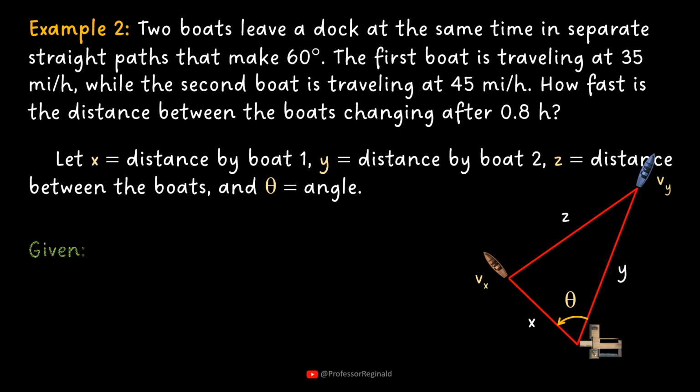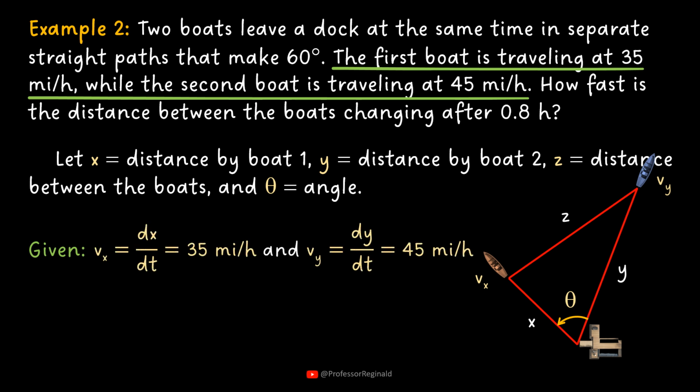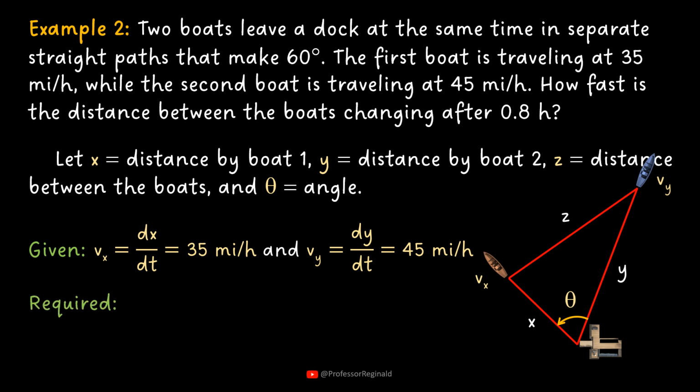The given quantity is the speed or the rate of change of distance traveled by the boats. The required quantity is the rate of change of distance between the two boats when time is 0.8 hour after leaving the dock.